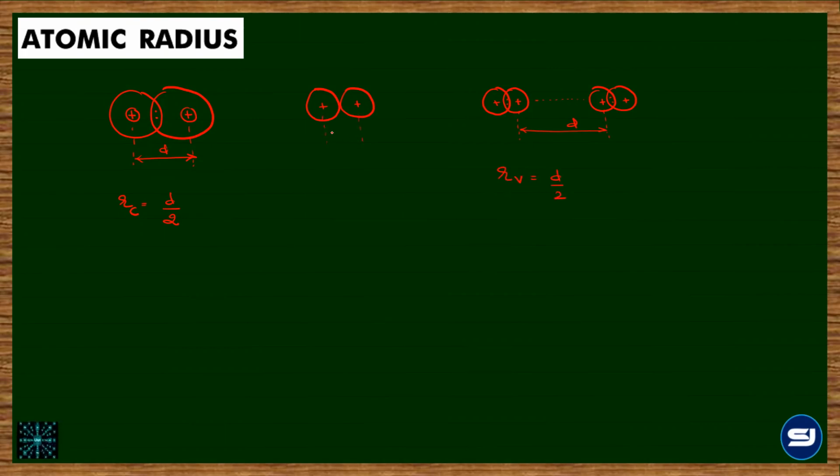This particular internuclear distance will be d, and half of that will give you the metallic radius. So overall, the comparison of all the 3 radii, which is largest? Third one, van der Waals. Then comes metallic, and then comes covalent.